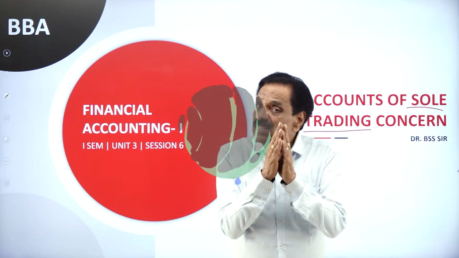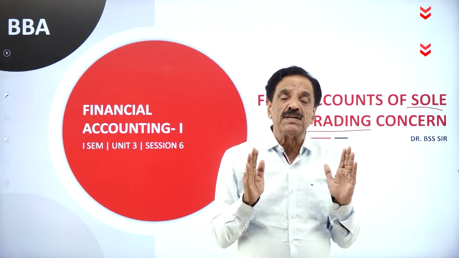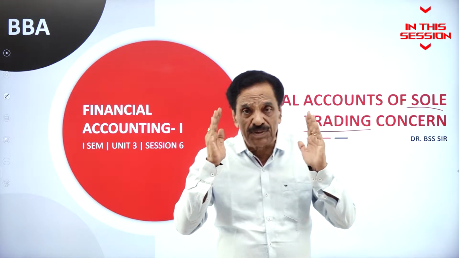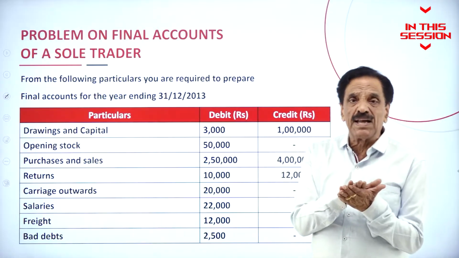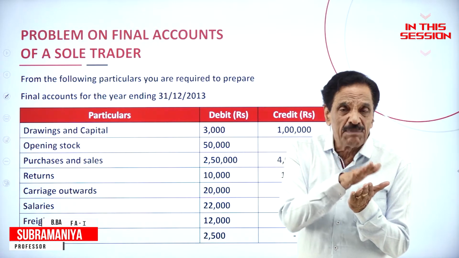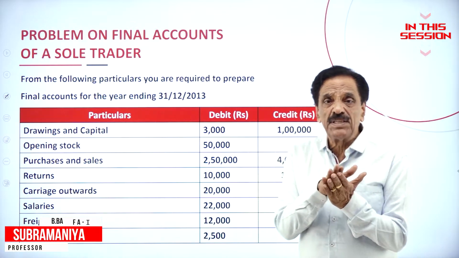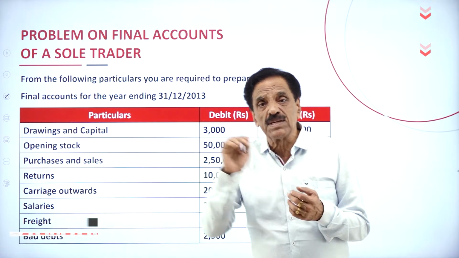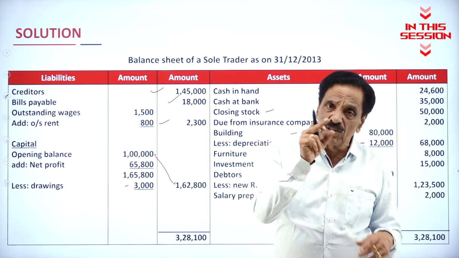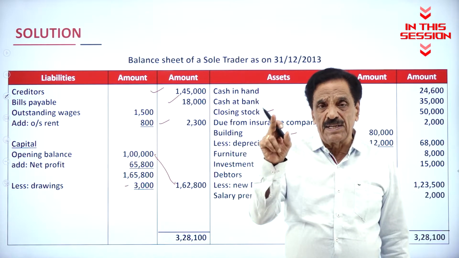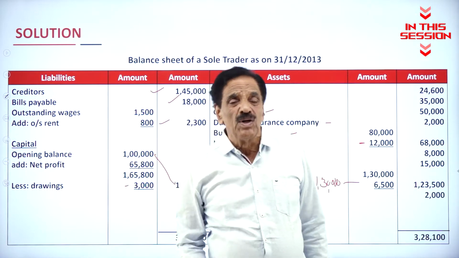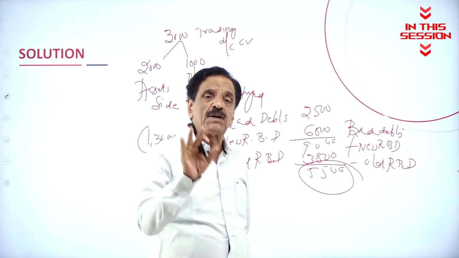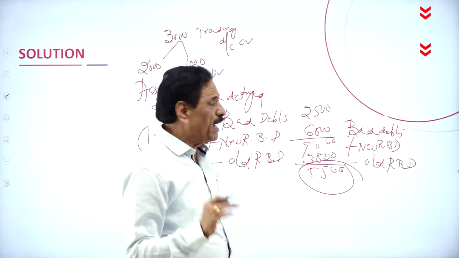Balance sheet, it is not an account. It is a statement of assets and liability which shows the financial position of the concern. What is trial balance? It has two sides, debit side and credit side. Debit side shows assets and expenses. Credit side shows incomes and liability. Profit and loss account gives the result of net profit or net loss, which has been transferred to capital. Bad debt means the money which is irrecoverable from the customer.